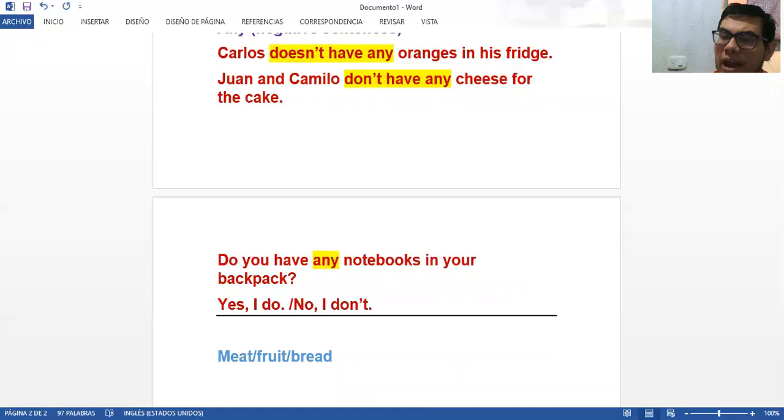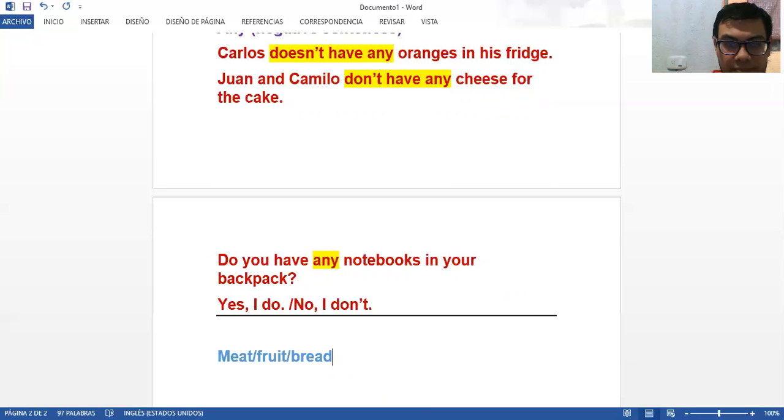But how can we make them countable if they are not countable? And you might say, oh, but we count it in Spanish. Yes, again, try to not translate, because not everything works when we translate from one language to another.